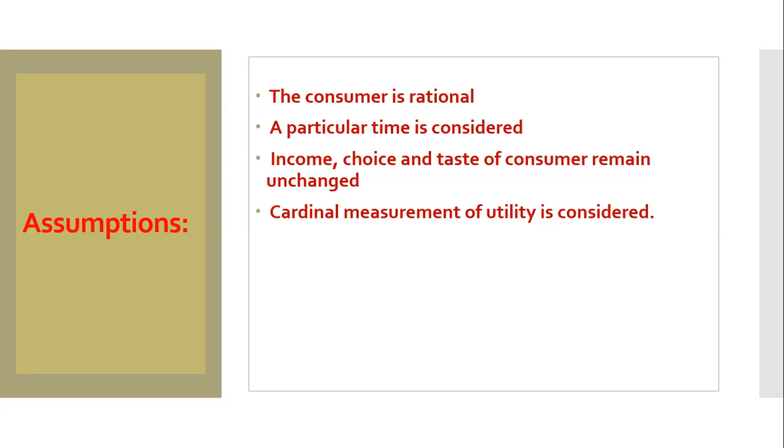The consumer is ready to pay up to the level of satisfaction they expect to get, so from the price the consumer wants to pay, we can measure utility. So the assumption here is that cardinal measurement of utility is considered. Then, marginal utility of money is constant: a particular time is considered, and in that particular time the value of money will be the same, so the marginal utility of money is constant.